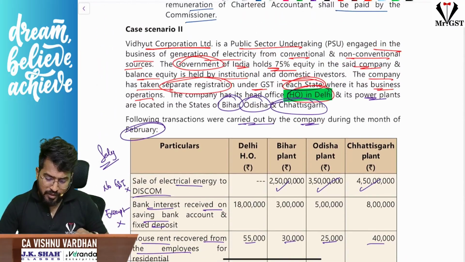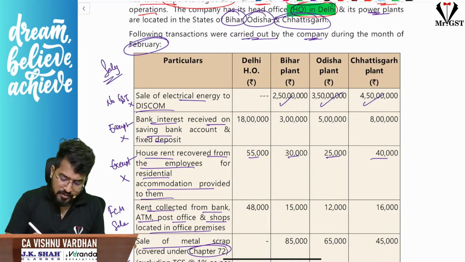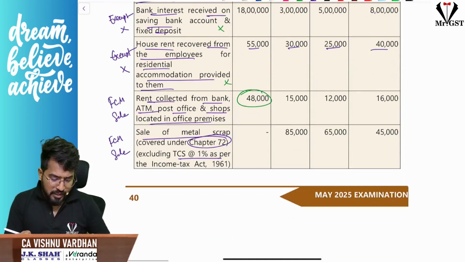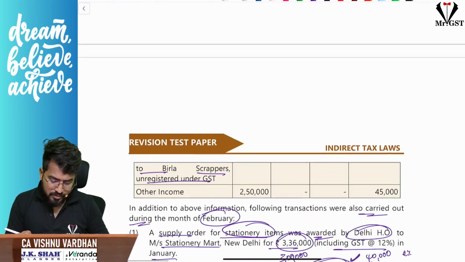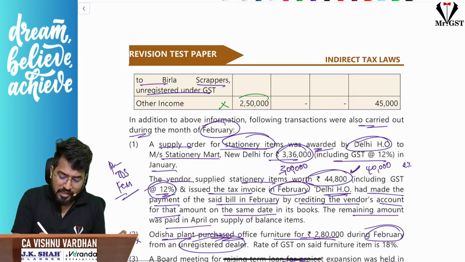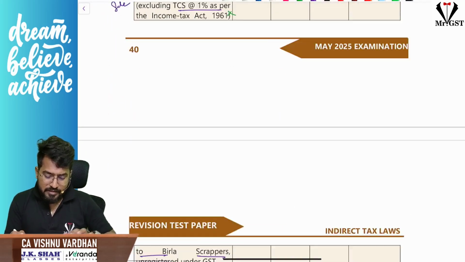So, value of taxable supplies made by Delhi head office. Sir, sales here also nothing, here also nothing. This is also exempt. This is one sale, sir, 48,000. And this is one more FCM sale. Here also nothing, sir, from Delhi head office. But there is other income, sir, 2,50,000. That is another sale. So 2,50,000 plus 48,000, sir, 2,98,000.